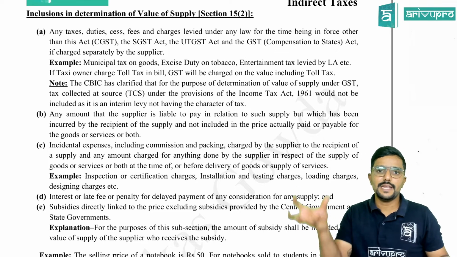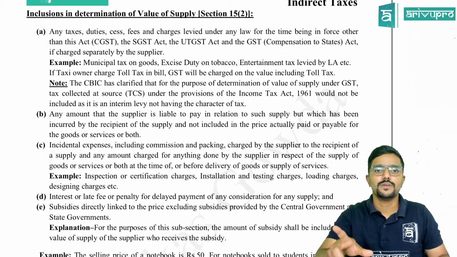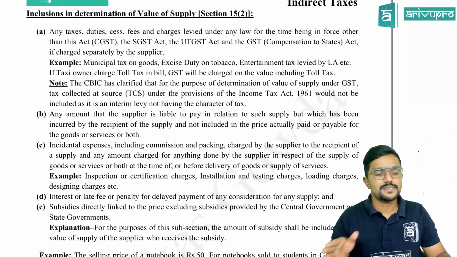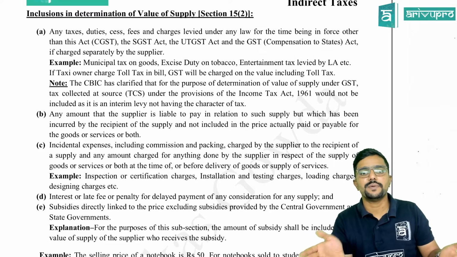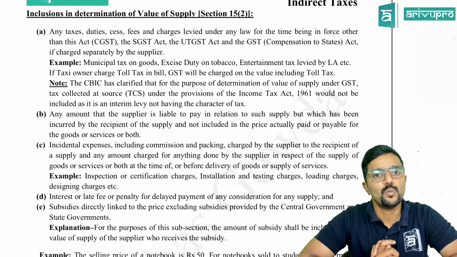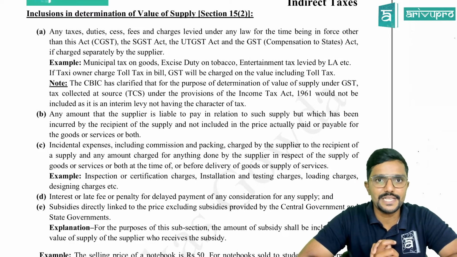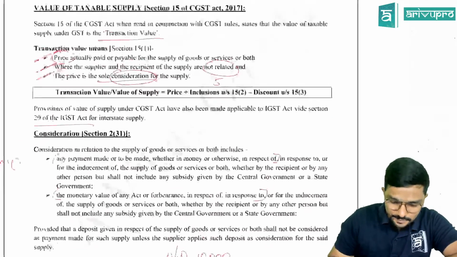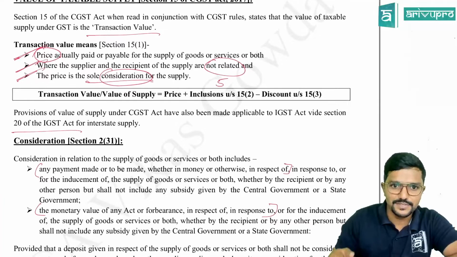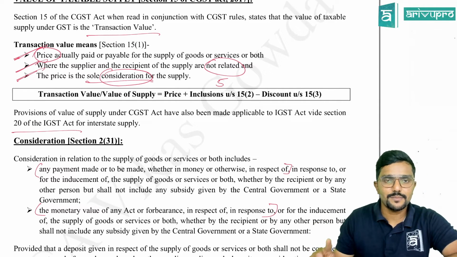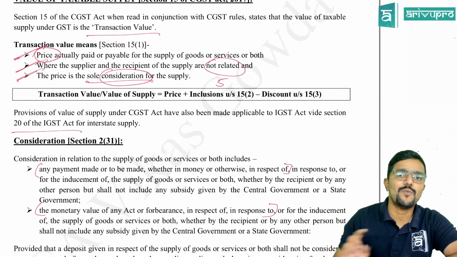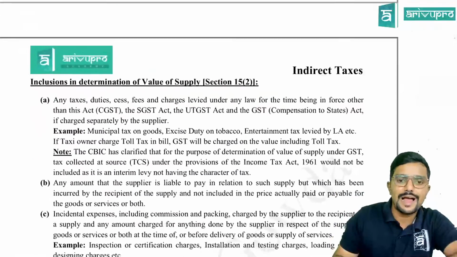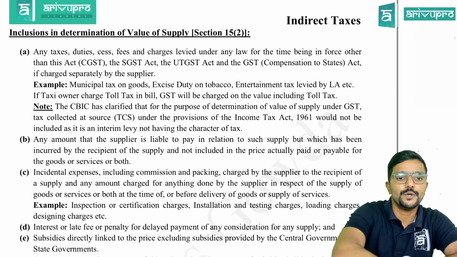Means if any tax is levied under any law except under GST, if it is separately charged by the supplier to the recipient, add it to your price to get value. So we have discussed price, whatever is charged, plus inclusions, plus minus discount will give you the value of supply as per section 15. So we are discussing now what to add as per section 15.2.